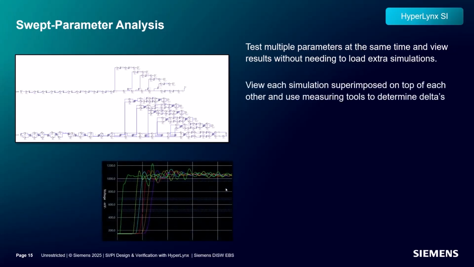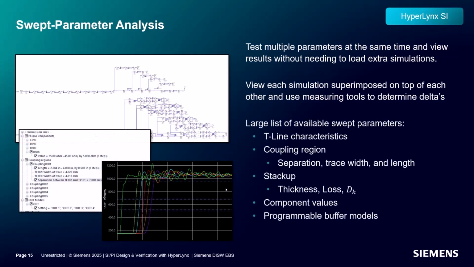Each scenario can be overlaid on the same waveform viewer for easy visual inspection and comparison. A perfect example of this analysis would be to investigate trade-offs in termination values or trace routing length, for example. Listed here are just a few of the many variables and design aspects that can be swept to find optimal values for your design.